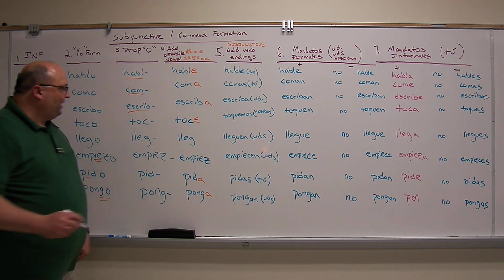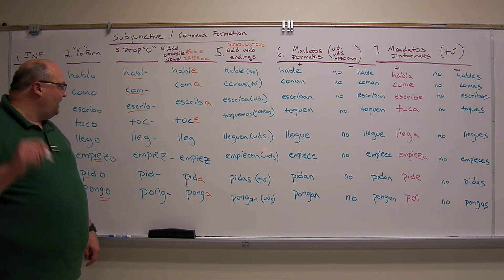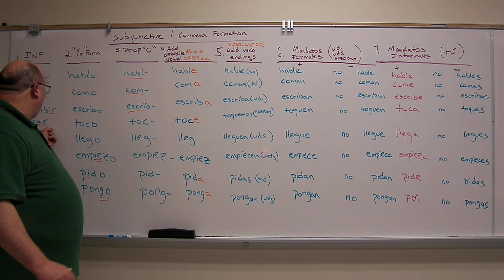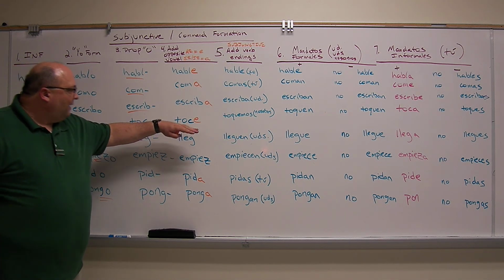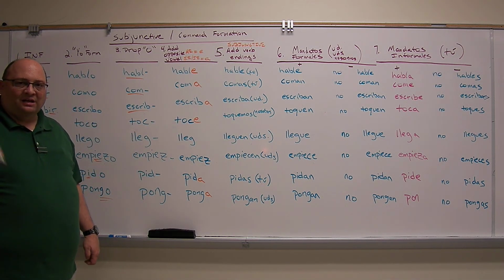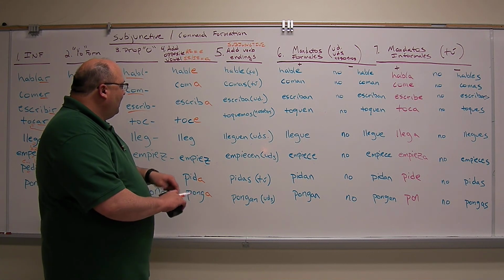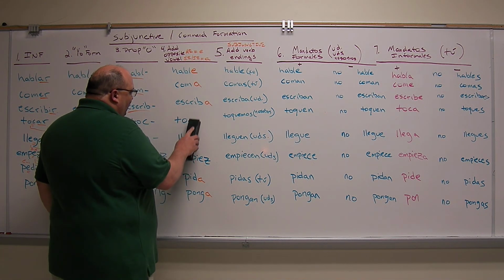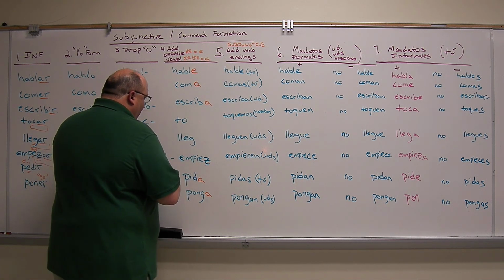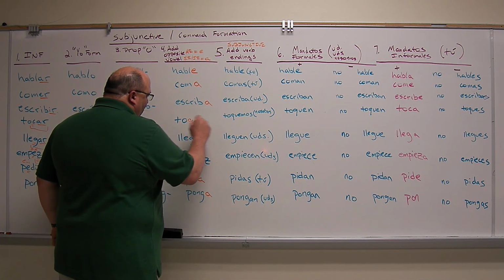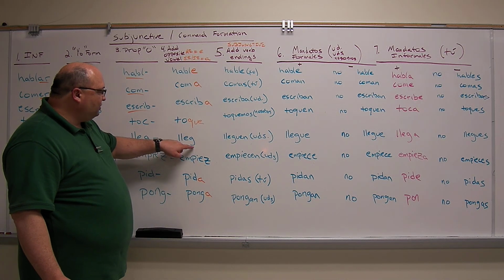But if I put an E on with that C, that changes the sound of the C. I want to say tocar, toco, to. Here it changes it to an S sound. I don't want that. I want it to say the hard K sound. So what I do is I have to change it from a C to a Q-U-E.